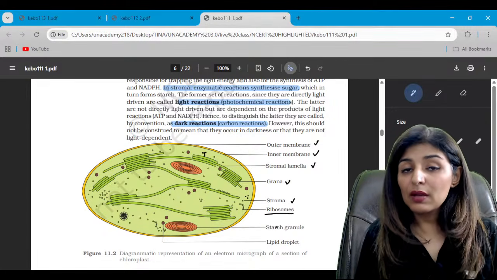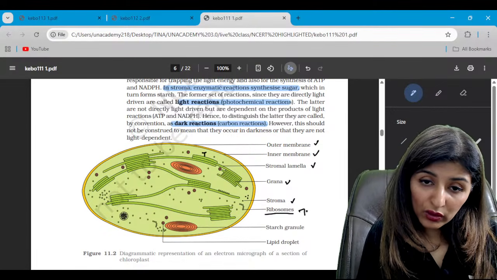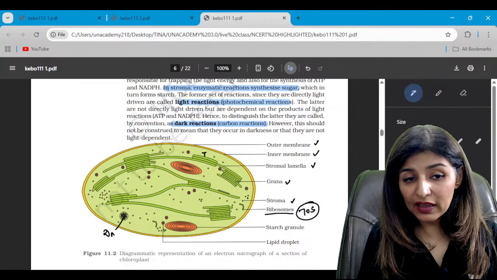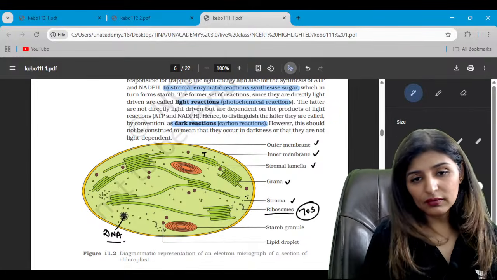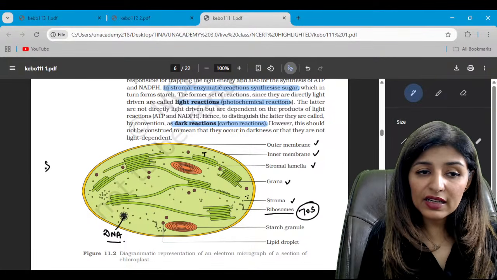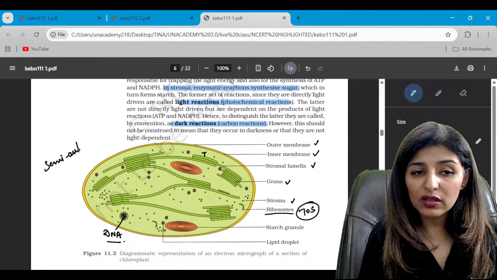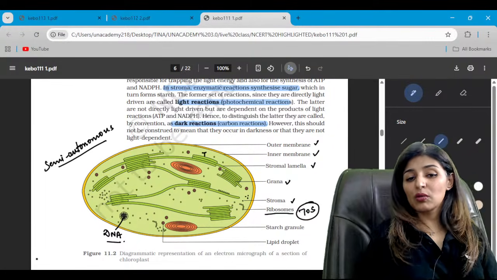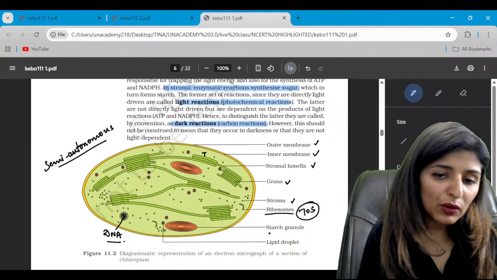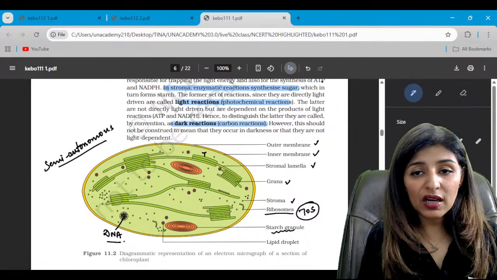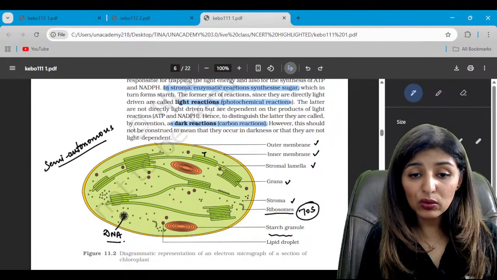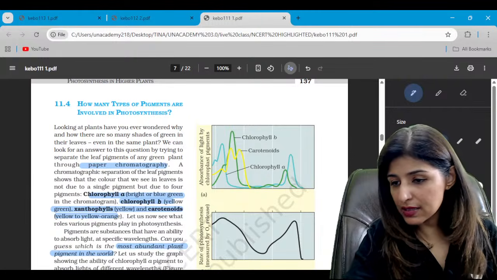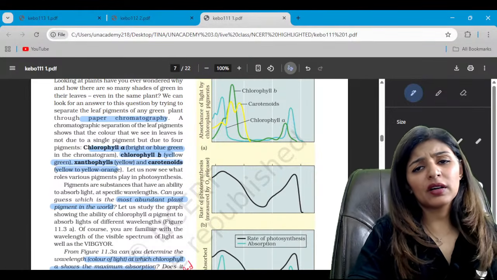Now we know, be it mitochondria or chloroplast, they have their own ribosome, 70S, prokaryotic type. They also have their own DNA, again prokaryotic in nature, circular. So what does this indicate? This indicates their semi-autonomous nature. So they can make some of their own proteins by themselves. Now because it is going to produce food which will be stored in the form of starch, there are some starch granules, lipid granules as well. So this is the structure of chloroplast. Are we clear? Very important graphs, very important.